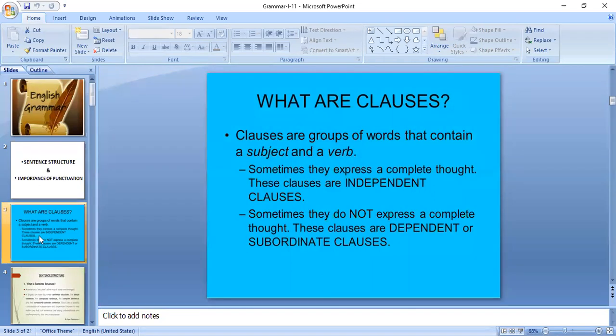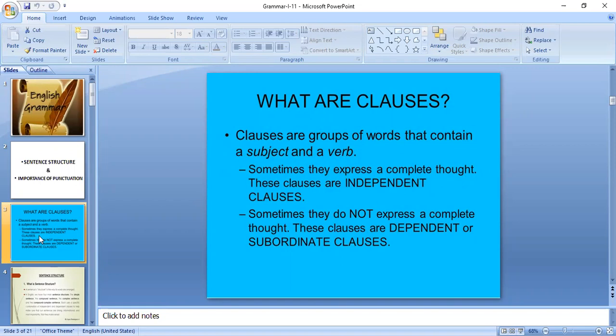So what is the role of the main clause? I'll use one expression, otherwise you'll get confused. But don't forget, main clause and independent clause are both the same. At the same time, don't forget, dependent clause and subordinate clause are both the same. If I use two expressions, people will definitely get confused, so I'll use main clause and subordinate clause. In every sentence there are going to be both main clause and subordinate clause.